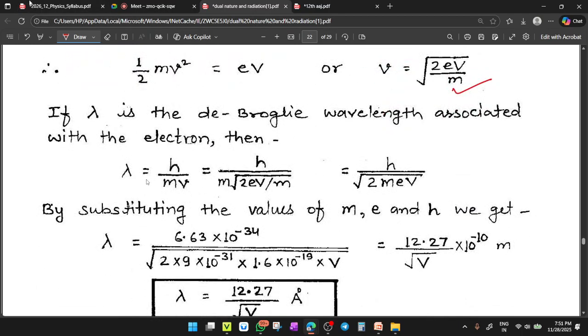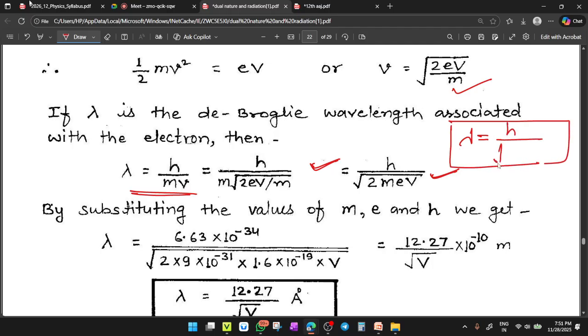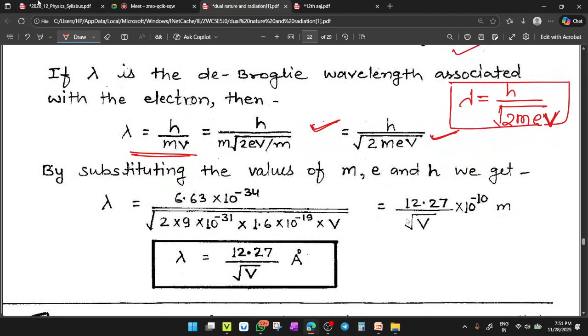Now for the formula lambda equals h upon mv, just place the value here. You will get h upon under root 2meV, because one m will be cancelled. This is the formula for wavelength of an electron. Write this one; only this is important for numerical purposes. Lambda equals h upon under root 2meV, where V is for voltage, not for velocity, the voltage or potential. On putting the values of the remaining terms, you will have the final value of the wavelength: lambda equals 12.27 upon under root V angstrom.